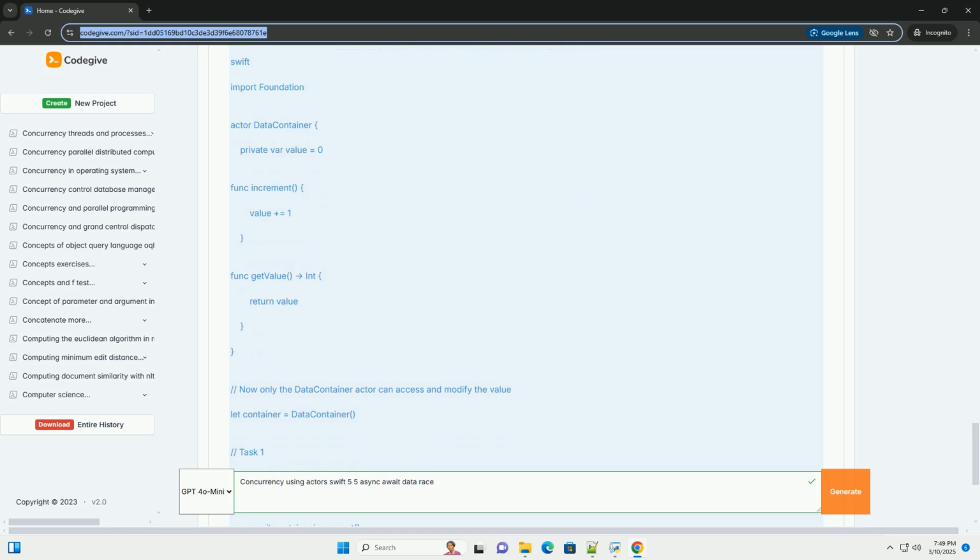Async functions. A function marked with async can suspend its execution at certain points, marked by await, to allow other code to run. These functions perform asynchronous operations.